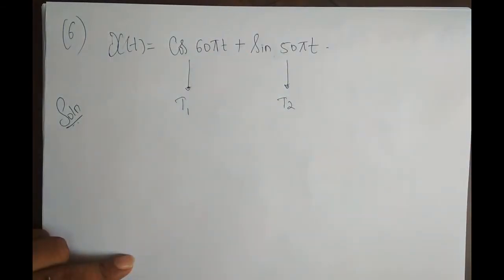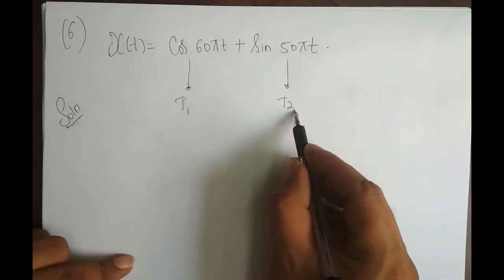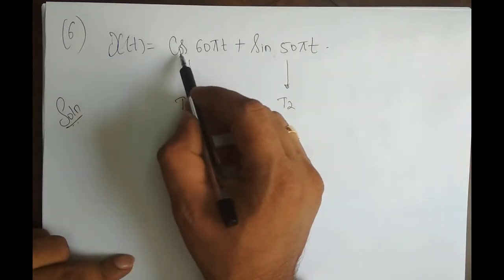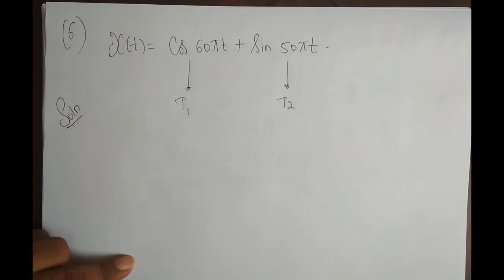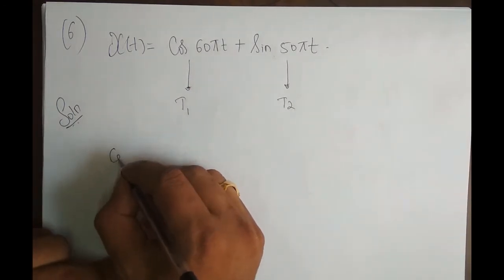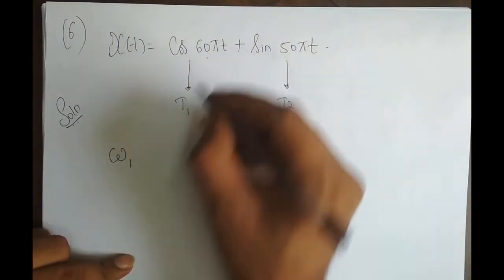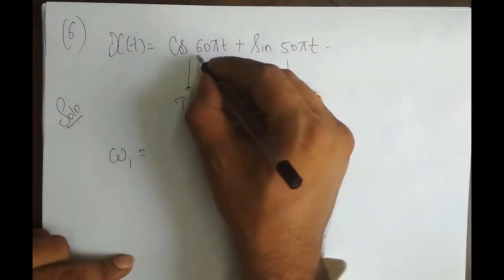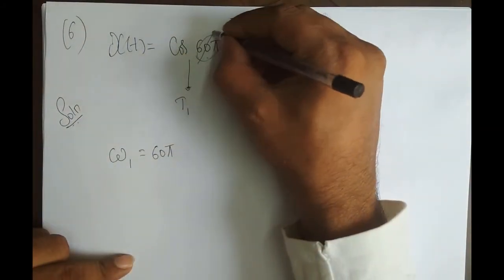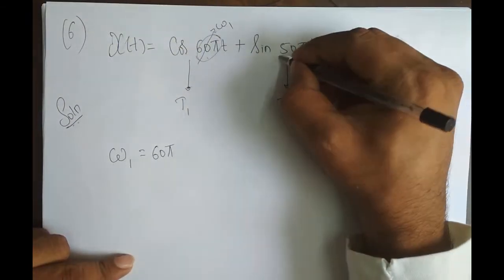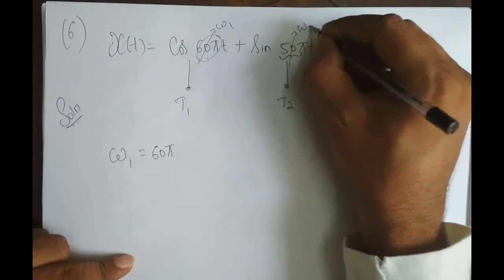So now my first aim here is to find t1 and t2. What is t1? The fundamental period of the first signal. What is t2? The fundamental period of the second signal. Now, I'll call omega 1 for this signal, omega 1 is equal to 60π, so this is nothing but our omega 1, right? And this is nothing but our omega 2.